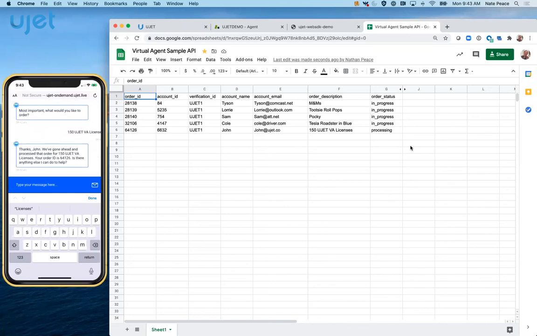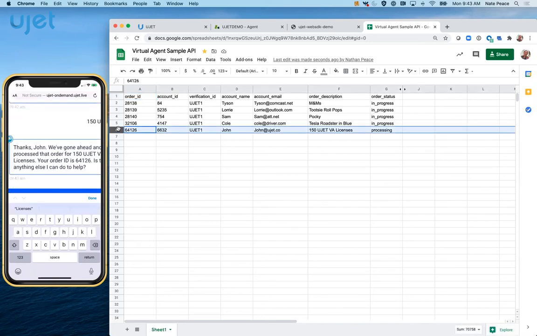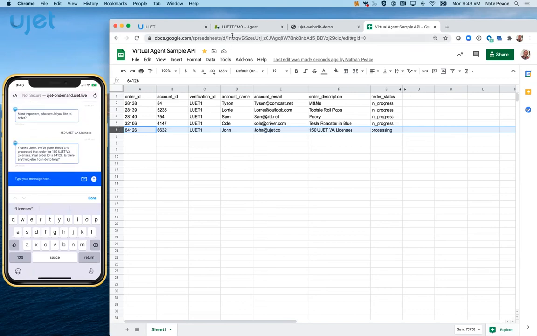So we've been able to process that order. We see it both within the API, and the virtual agent can also bring in dynamic information saying your order ID is X, Y, and Z. Hey, is there anything else I can help with? I'm just going to say, yeah, there is something else. Or maybe I want to go ahead and say, what if I want to edit my reservation and jump to the next step, all of which the virtual agent can look at.